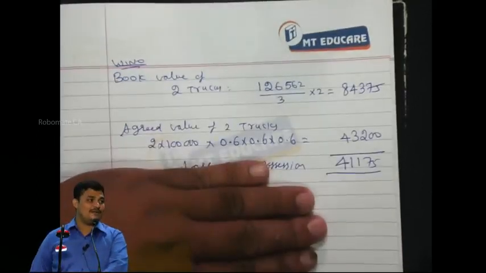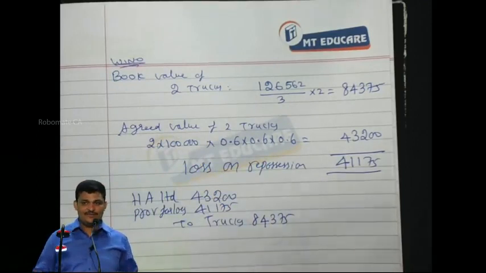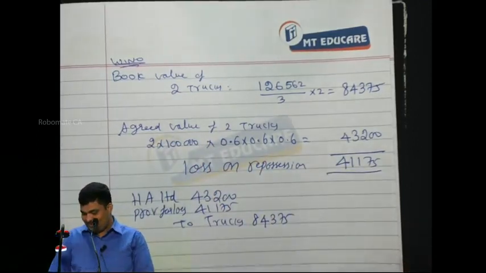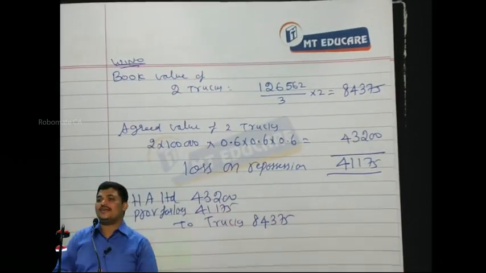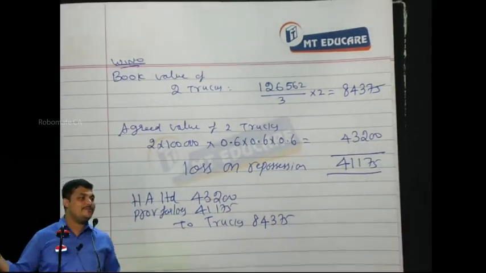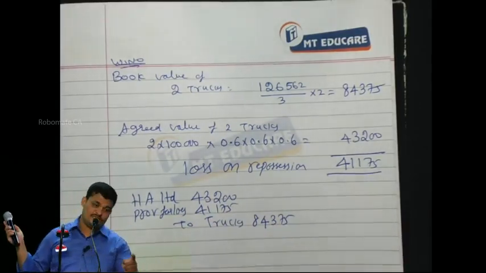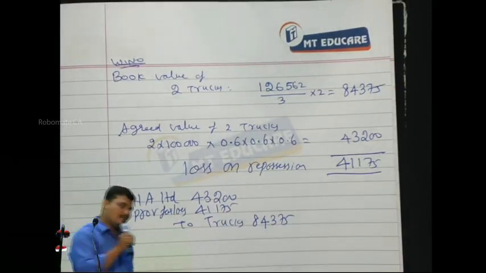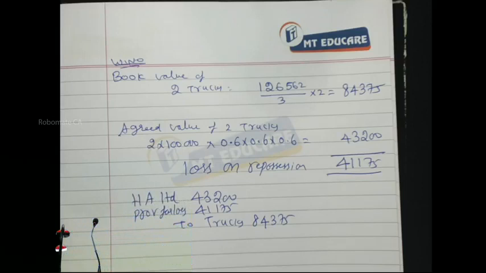Now only the most important part, the twist here. Not a very big twist, a small twist only. Now listen here. We find that there is a loss of 41,175 incurred. This loss is incurred because of repossession, so the loss relates to repossession. Repossession is made because of default. When was the default committed? Previous year or this year? When was the repossession done? This year, that is 2014.